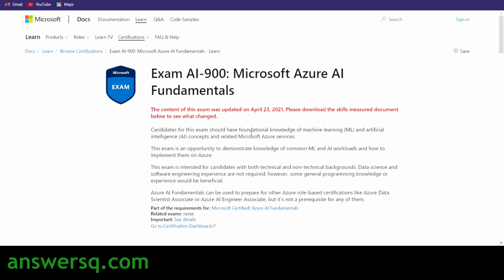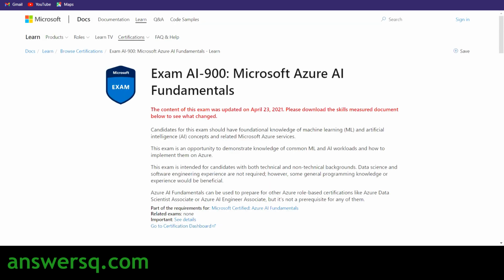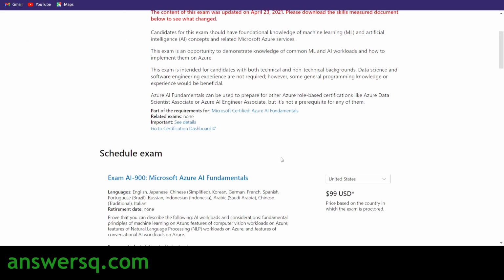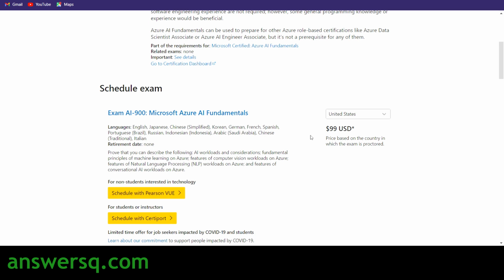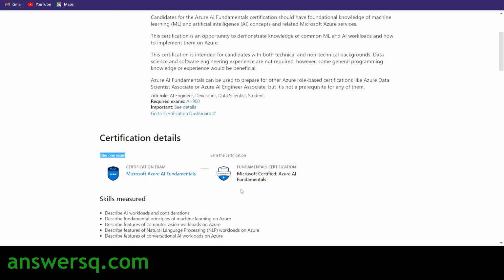If you complete this exam, you can get this Microsoft Certified Azure AI Fundamentals certification for free of cost. The original price of this exam is given as 99 US dollars, but you can get this exam for free. I'll tell you how. After completing this exam, you can get this Microsoft Azure AI Fundamentals certification for free of cost.